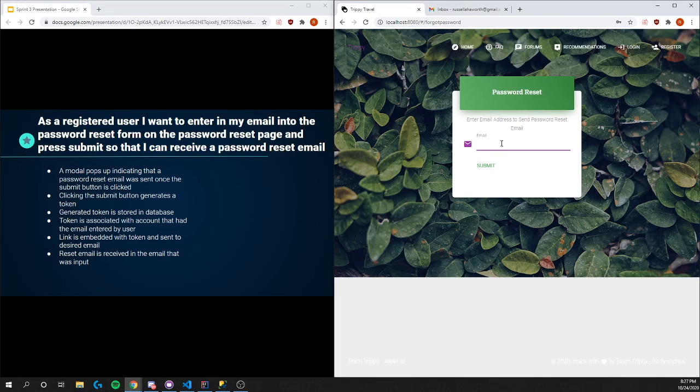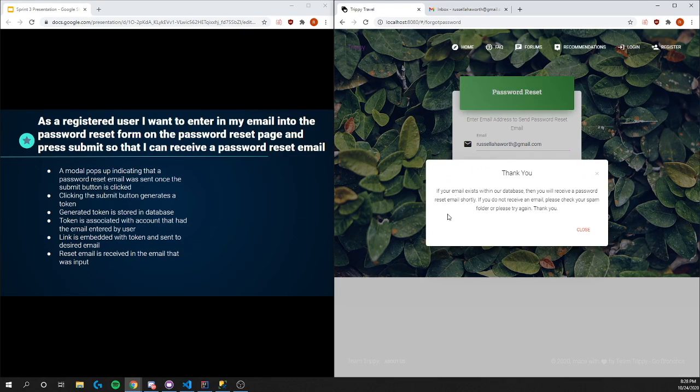So we'll enter in a valid email that is registered on the website. Press submit. And we receive this modal that says if the email exists within our database, then you will receive a password reset email shortly.